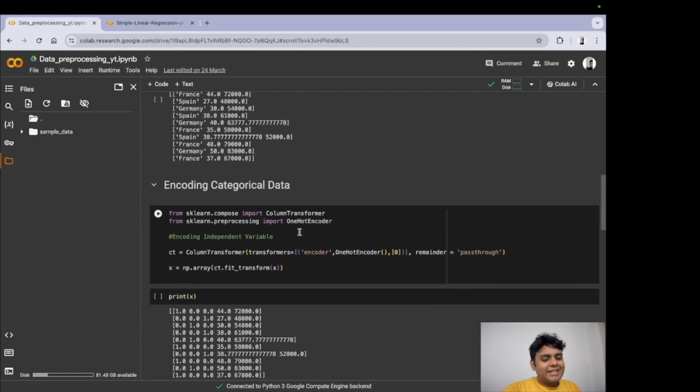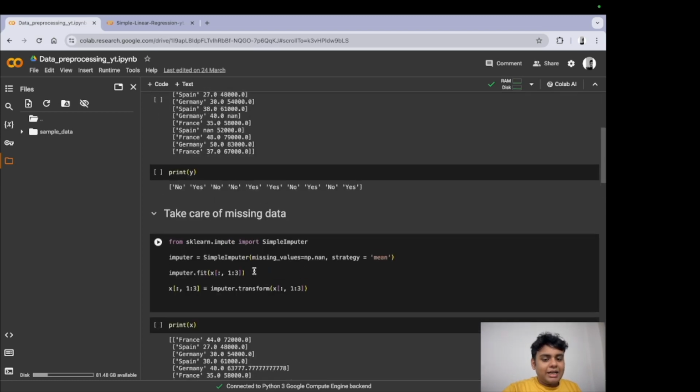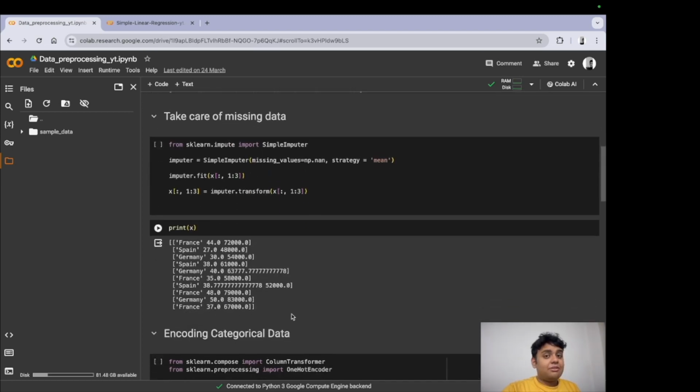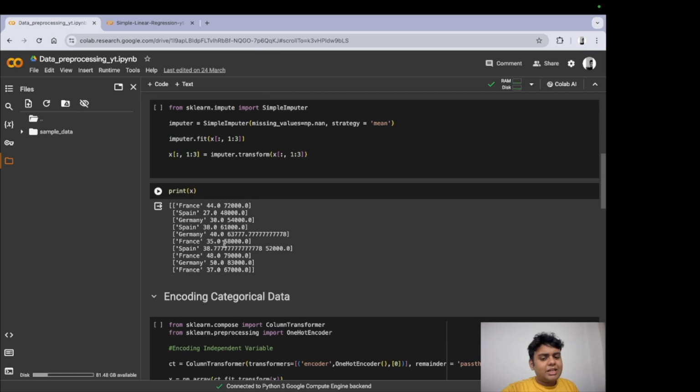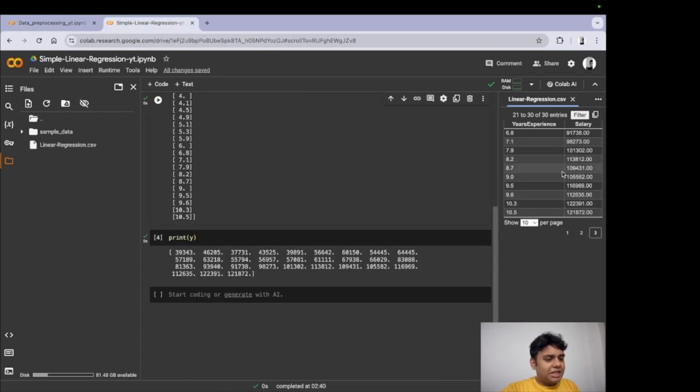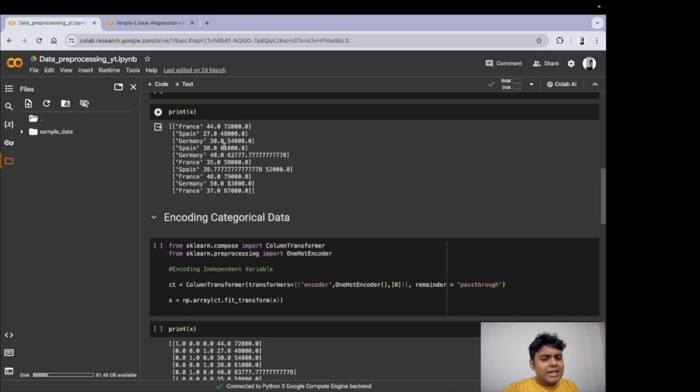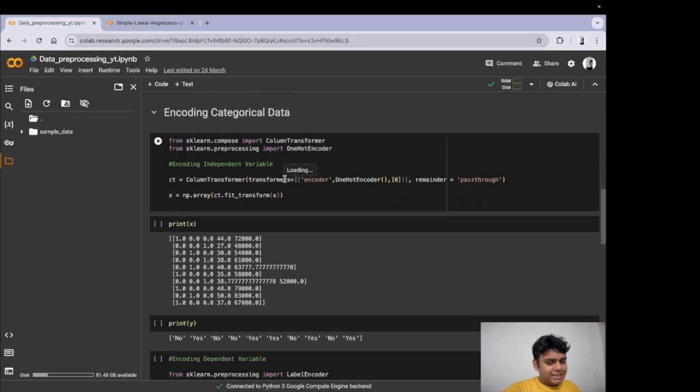Now encoding categorical data. Now I want you to remember the last data set that we had. It had some string values, and remember we talked about why string values need to be converted into integer values for the machine learning model to understand it. But here if you look at it, we do not have any string data. So it is integer values only. So do we need to do encoding categorical data? I do not think so.